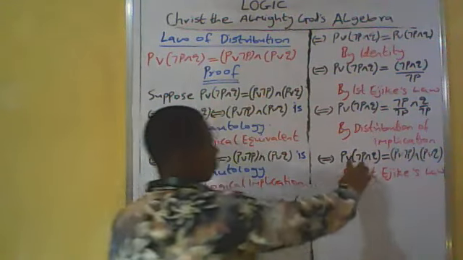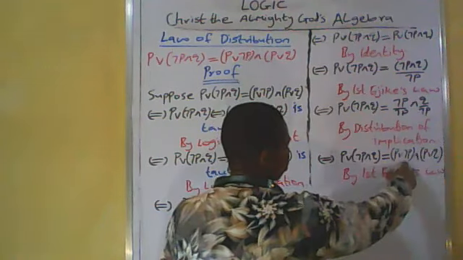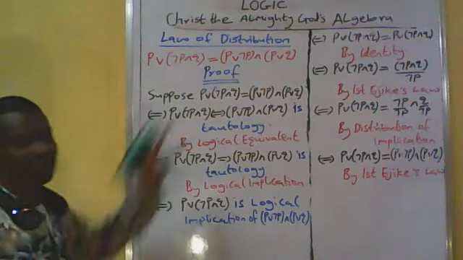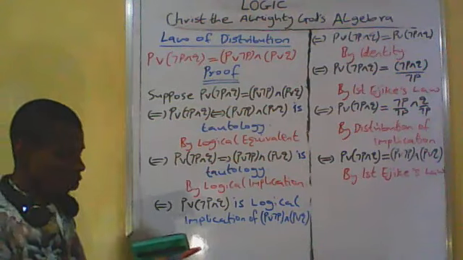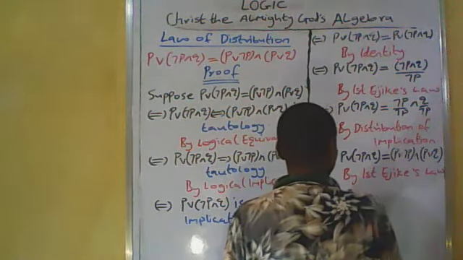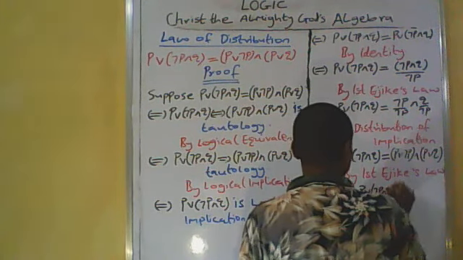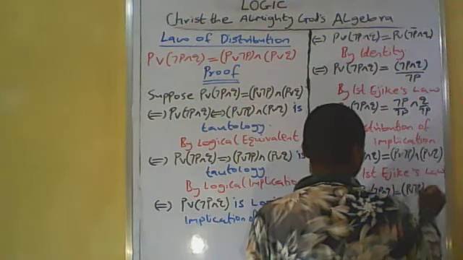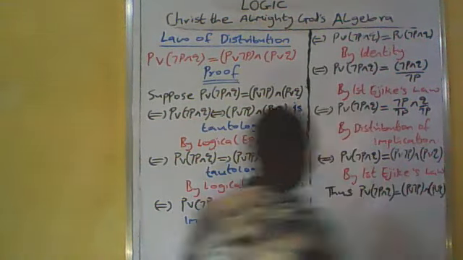We have now proved it is true. So we conclude: thus P or (not P and Q) is equal to (P or not P) and (P or Q).